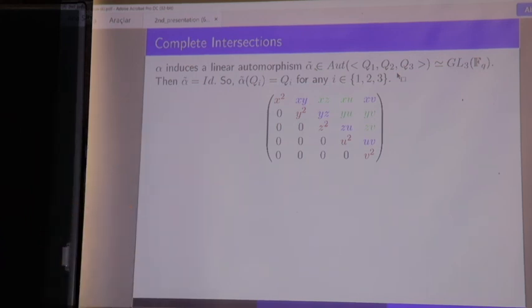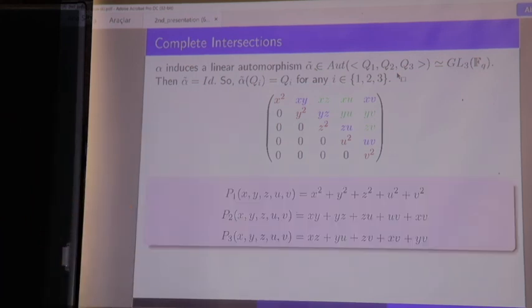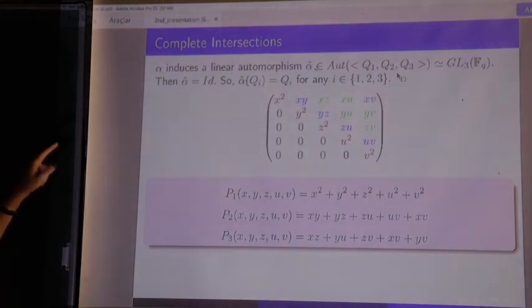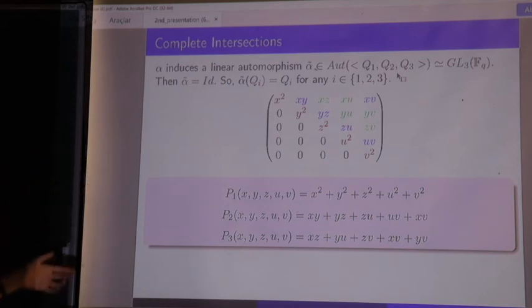If we name all of these by P1, P2, and P3, now we had that the quadrics Q1, Q2, and Q3 were linearly independent. We also see that P1, P2, and P3 are linearly independent inside P4.